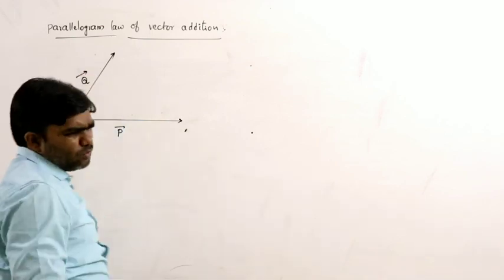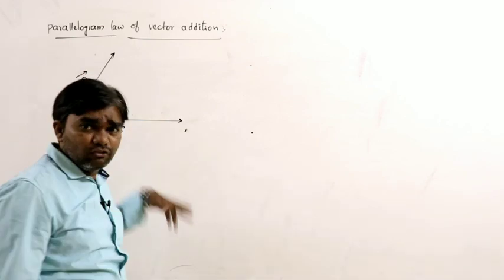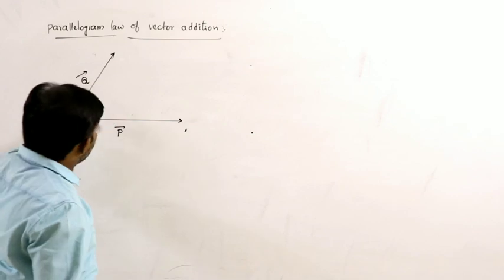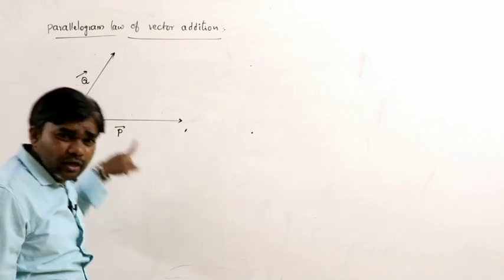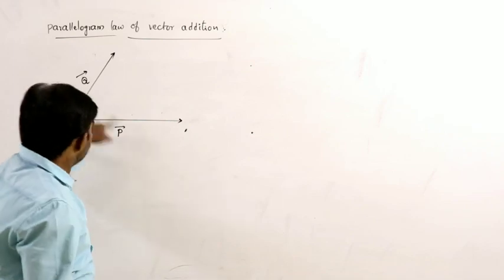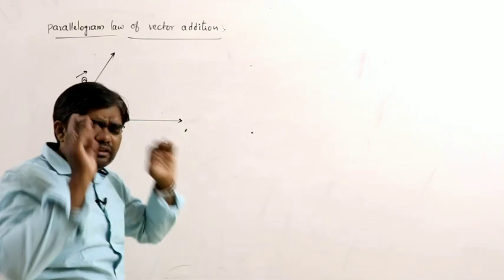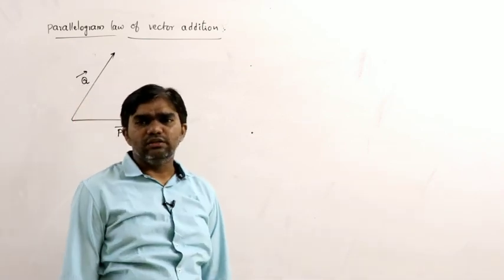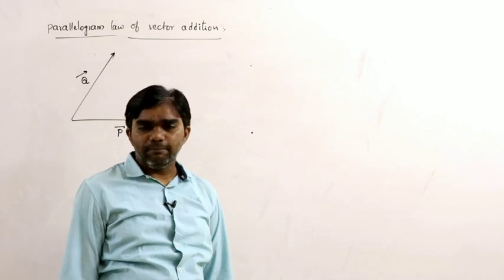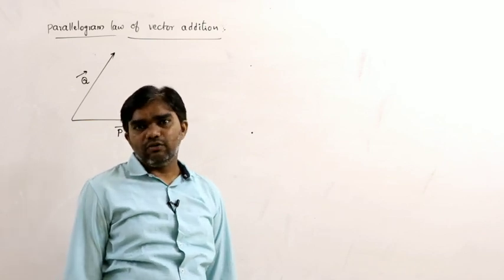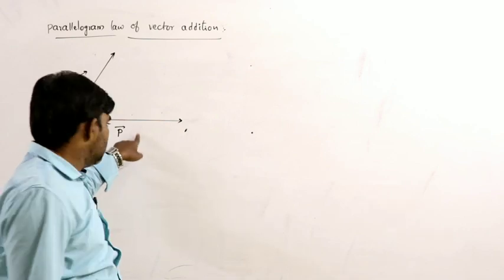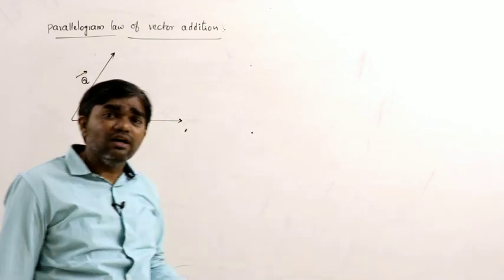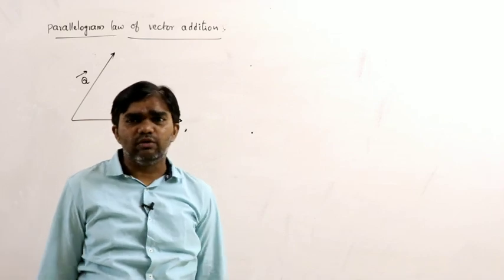Whatever it is, we can consider, let us say, two forces. Force is a vector quantity, F1 bar and F2 bar. Or A bar, B bar. Momentum is a vector quantity, let us say P1 bar and P2 bar. Any two vectors of the same physical quantity we can consider. We can also consider acceleration, A1 bar and A2 bar, because those are vector quantities.